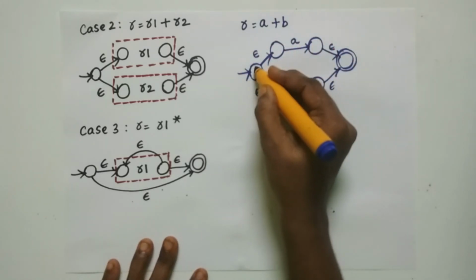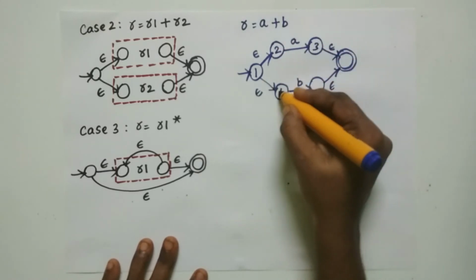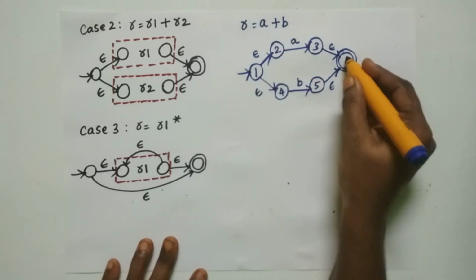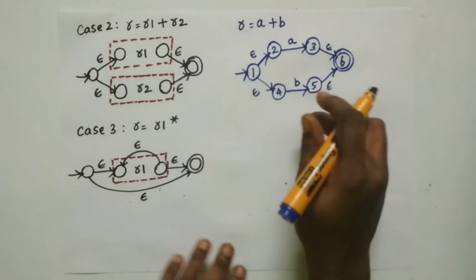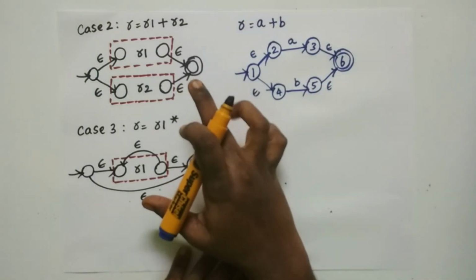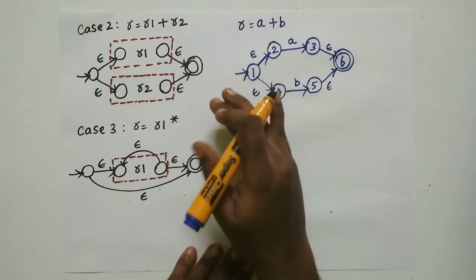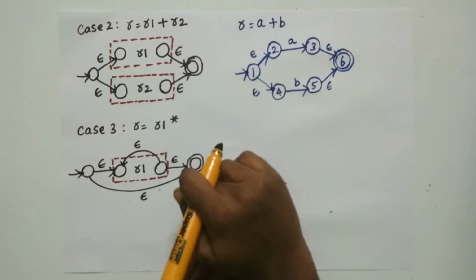While you are numbering the states, you have to go from the top and come back to the bottom: mark the initial state, and mark the final state as the final value. This is how you have to mark the states, either with numerical values or with any alphabetical values. So this is the automata. If there exists a regular expression with the union of two regular expressions, there exists an automata for the same. Now let us see the closure operator.